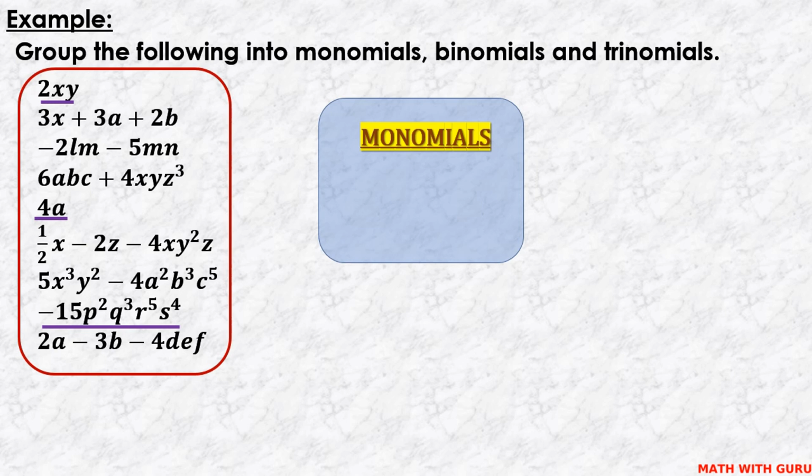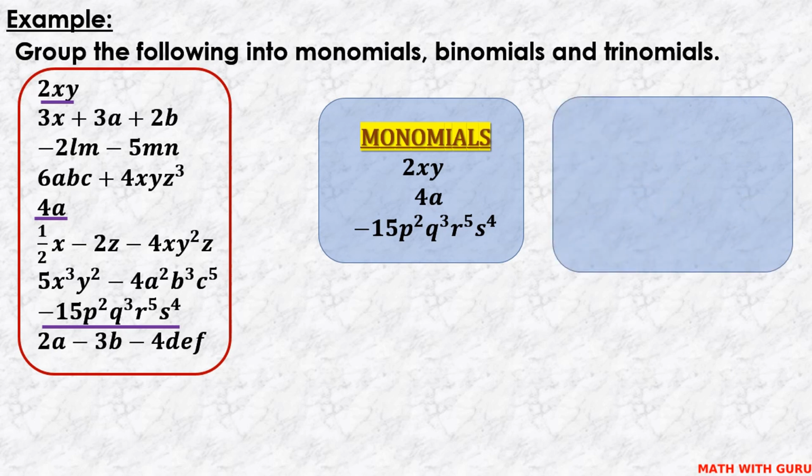To separate terms, we need to have plus or minus sign between them. Not in the beginning, but in between the terms. Then only we can call them separate terms. Therefore, these are the monomials.